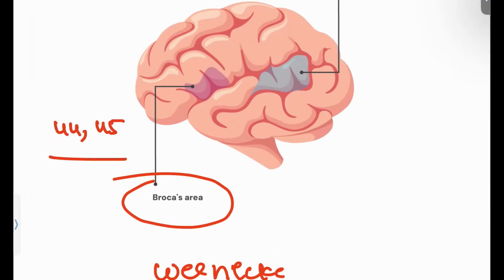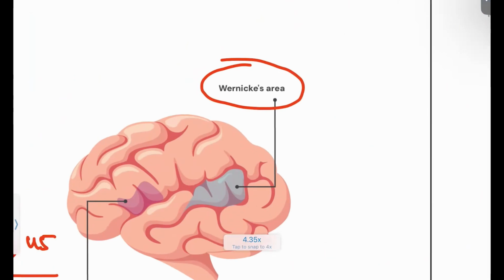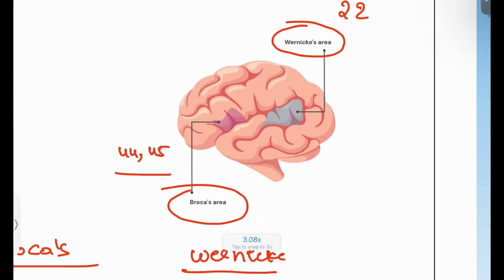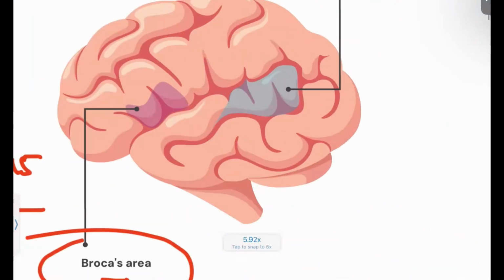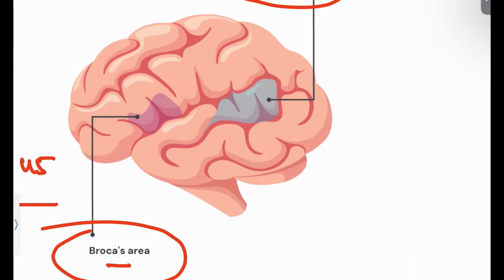This is what Broca's is, and for the Wernicke's, it is 22. Okay, at least you can remember 44 for the Broca's, 22 for the Wernicke's. And how about the arterial supply for this Broca's area and the Wernicke's area? Here there will be the MCA, right? So the superior branch of the MCA is going to supply your Broca's area, and the inferior MCA is going to supply the Wernicke's.